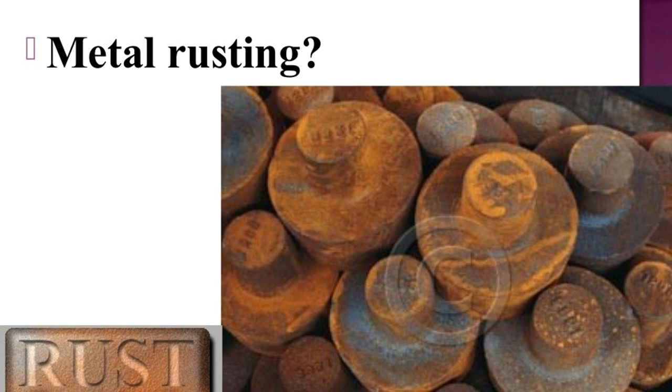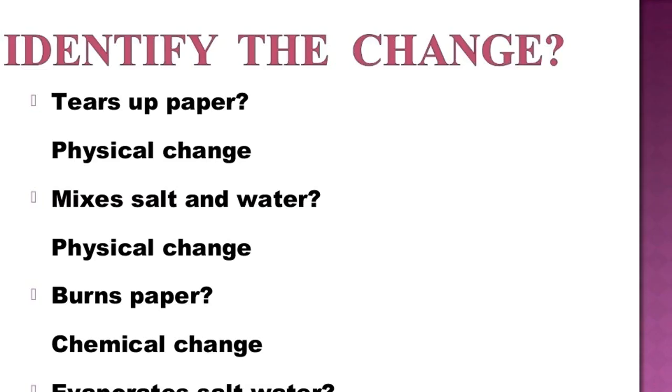Other than these physical and chemical changes, some other changes like slow change, fast change, periodic change, non-periodic change, desirable change and undesirable change, we have also already done, and now you can easily differentiate between physical change and chemical change. These types of short questions can be asked, like tearing of paper, whether it's a physical change or not, mixing of salt and water, whether it's a physical or chemical change, burning of paper, and so on.